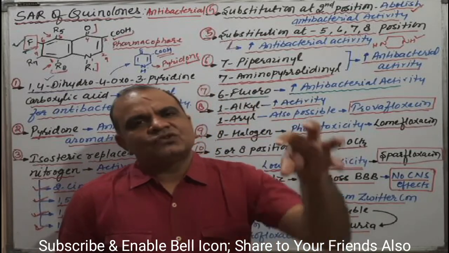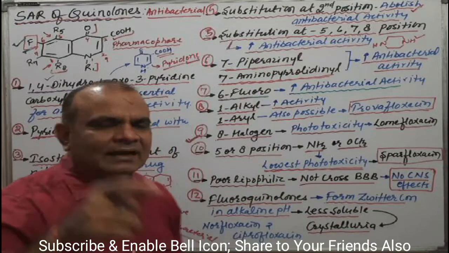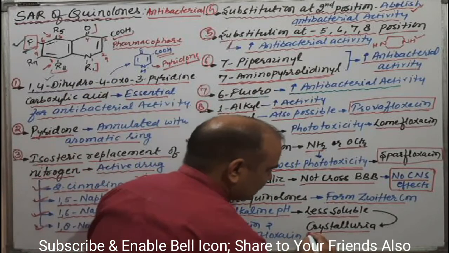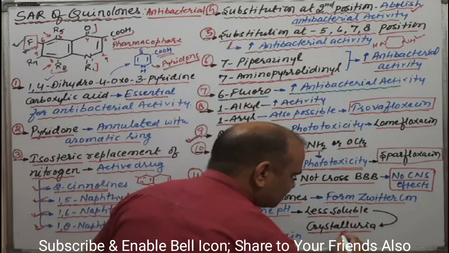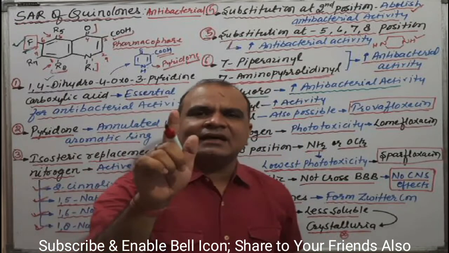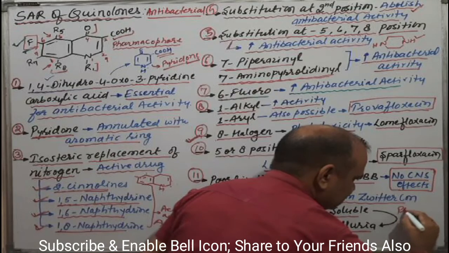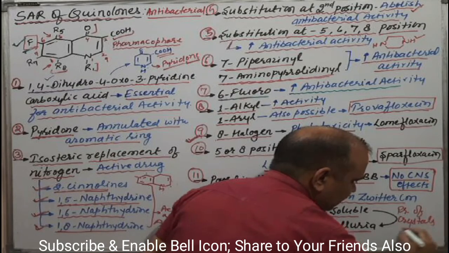Precipitation means formation of crystals, and the deposition of crystals is known as crystalluria, means presence of crystals in urine.